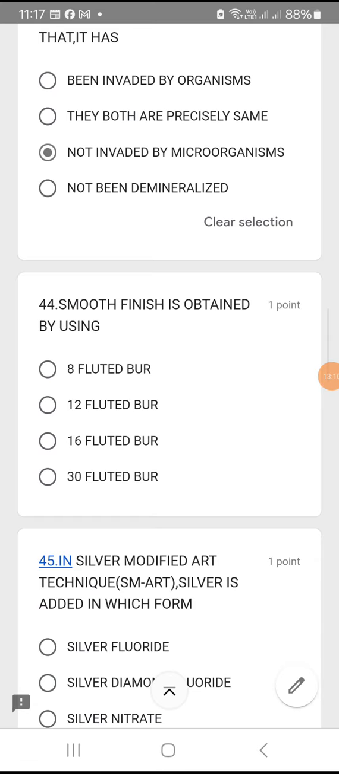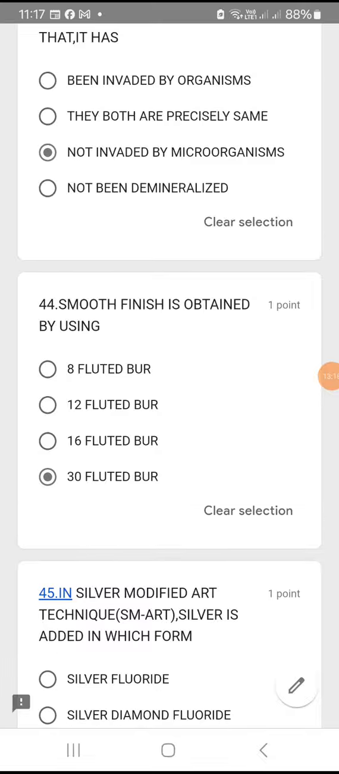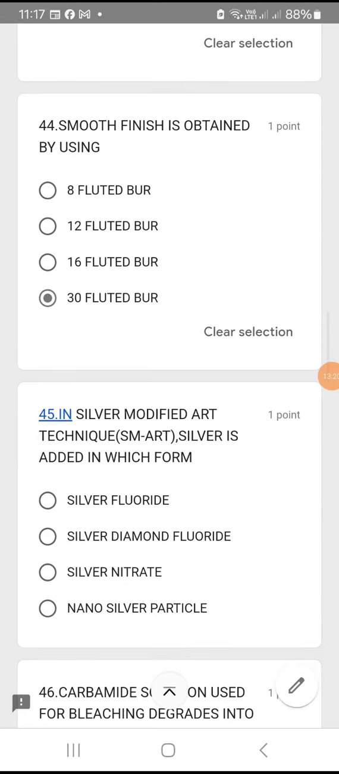Coming on to question number 44. Smooth finish is obtained by using, just remember, smooth finish by 30. So 30 fluted burr is used to get a smooth finish.